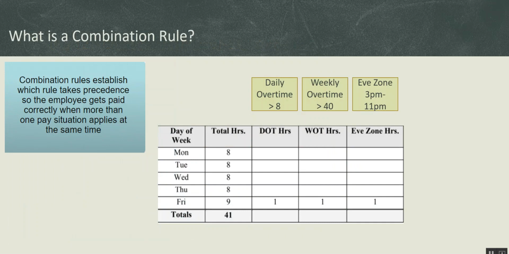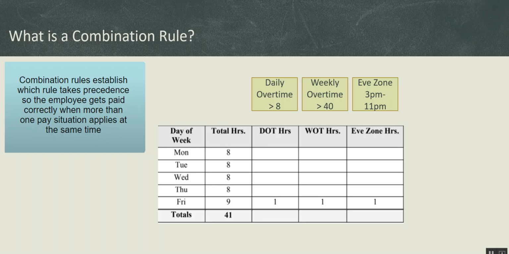Now, to start off with the combination rule, I'm going to give you an example. So what is a combination rule? We've seen the definition of combination rule, so to speak. A combination rule establishes which rule takes precedence so the employee gets paid correctly when more than one pay situation applies at the same time. And here is an example of the same.